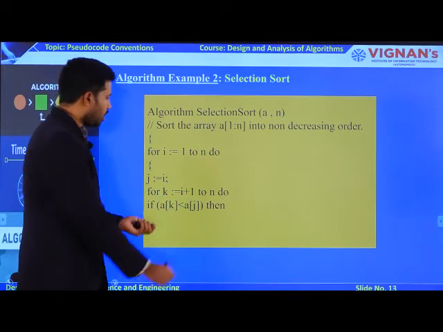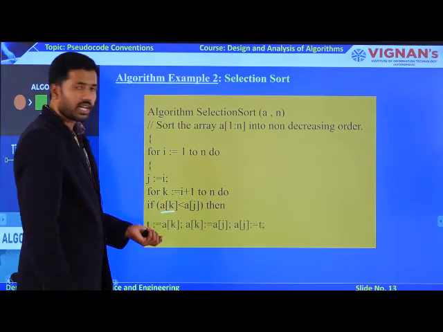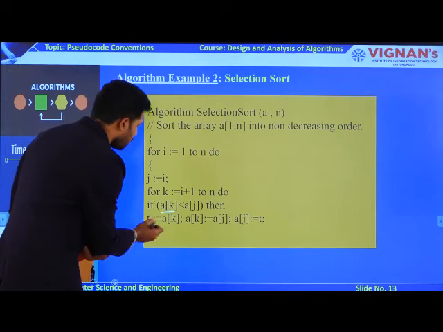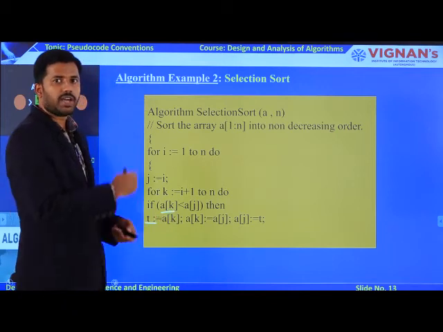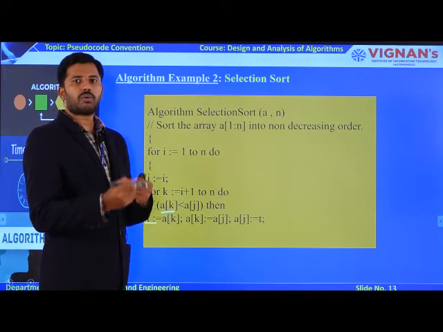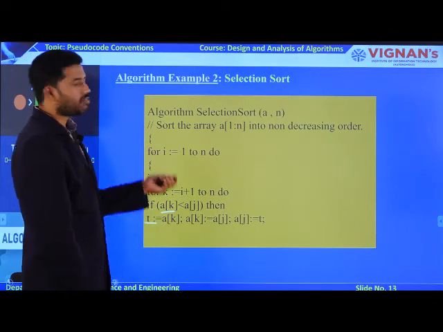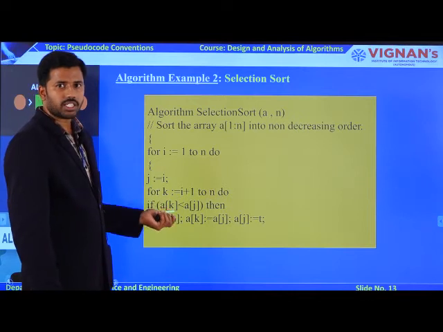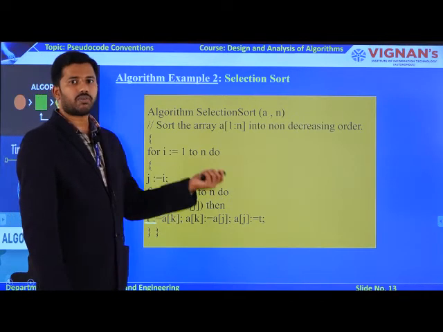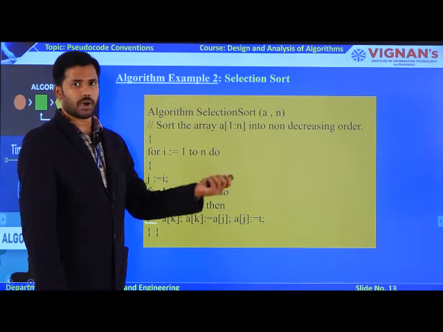If j is going to be greater than k, ultimately you require swapping. So to swap, I am going to take a temporary variable. Likewise, I am going to swap whenever my condition is satisfied. So at the end of this algorithm iteration, my array of unsorted values will be converted into a sorted manner.